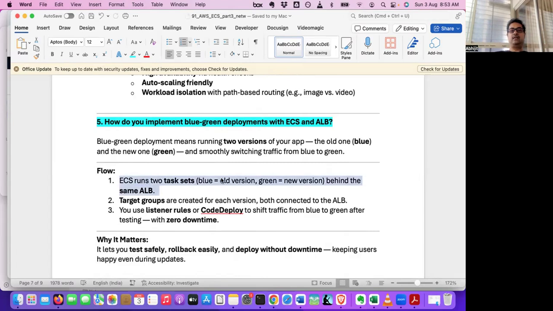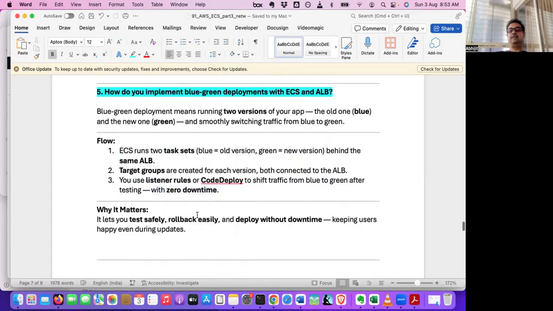ECS runs two tasks, blue for the old and green for the new version, behind the same application load balancer. Target groups are created for each version, both connected to the LB. So for the old one a target group is created, and for the new one another target group. And you use listener rules or CodeDeploy to shift traffic from blue to green after testing, with zero downtime. So why is this important? Because you can test safely, roll back easily, and deploy without downtime, keeping users happy even during updates.